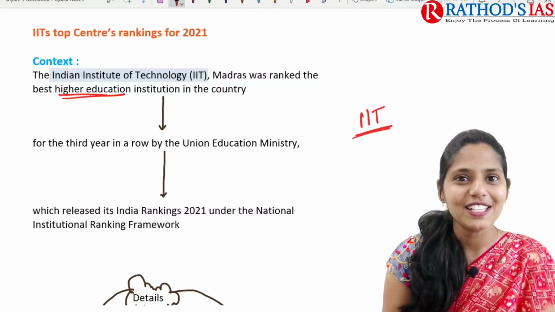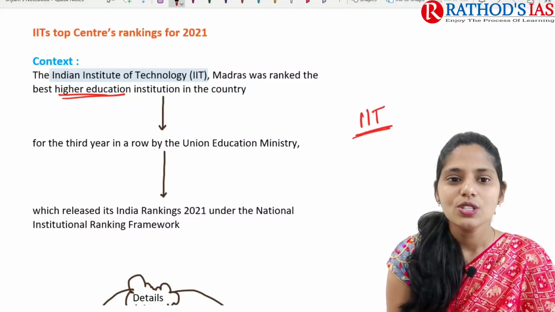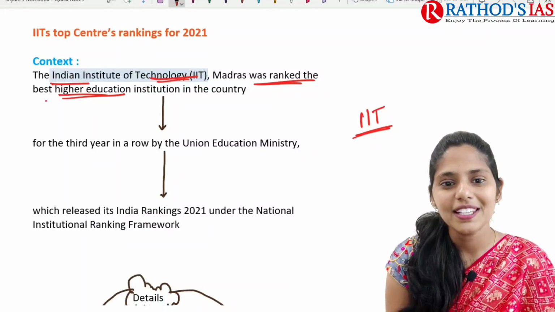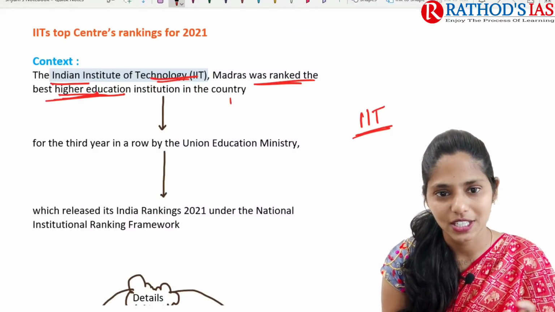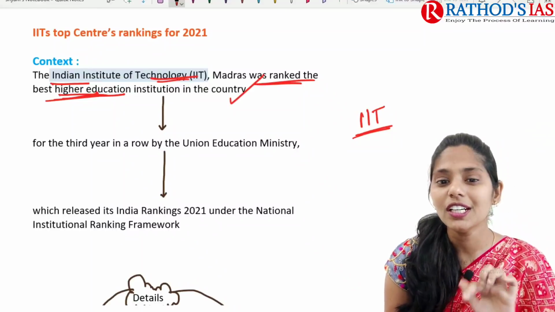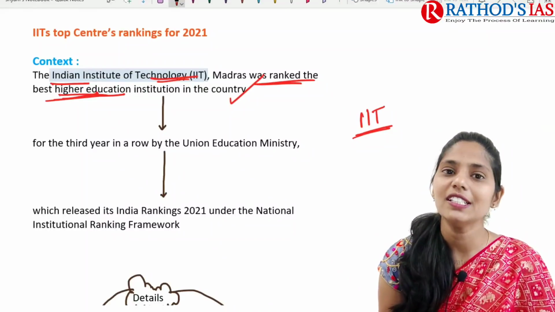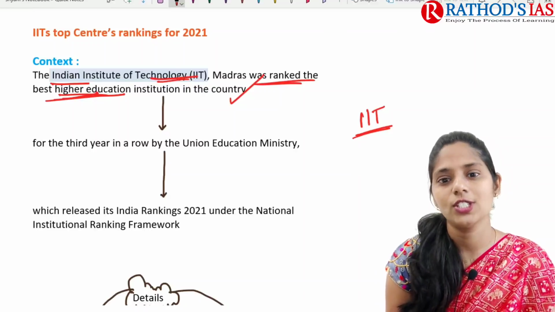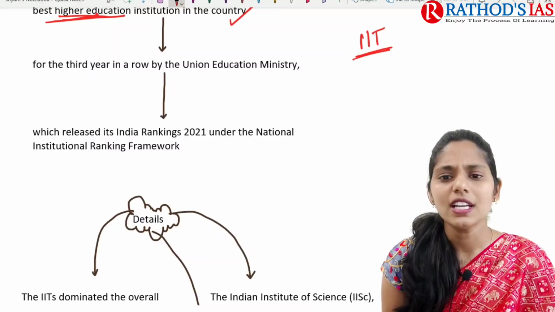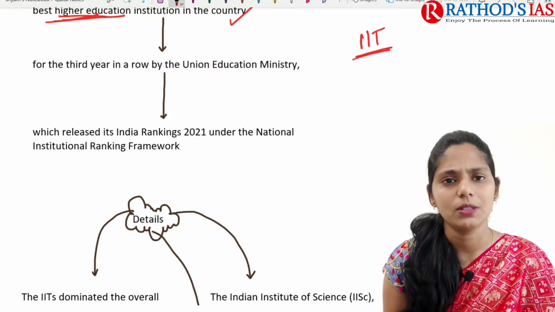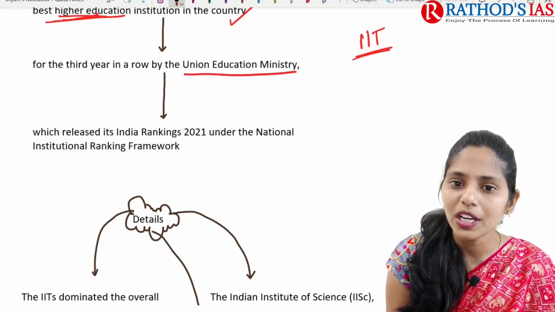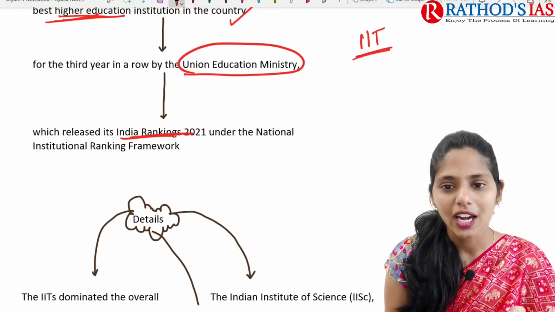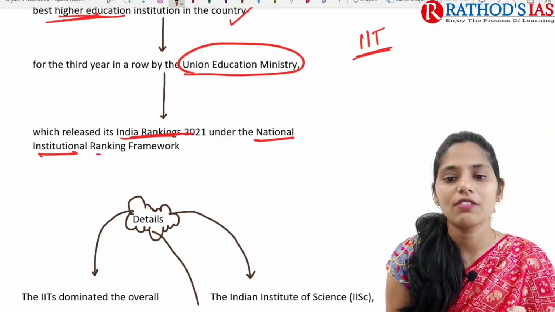Okay, now let's come back and see the context again. The Indian Institute of Technology, IIT Madras, was ranked the best higher education institution in the country, for the third year. Recently, our Union Education Ministry released India Rankings 2021 under the National Institutional Ranking Framework, that is NIRF.